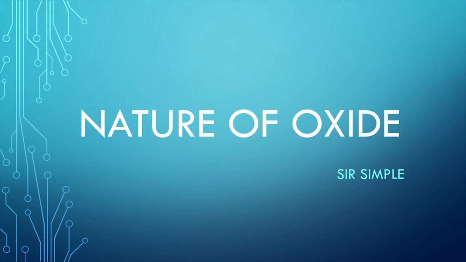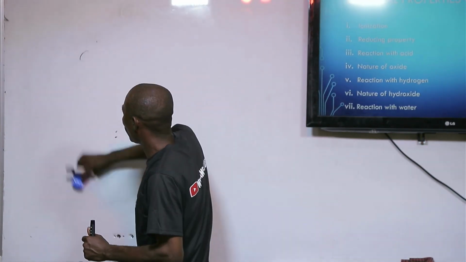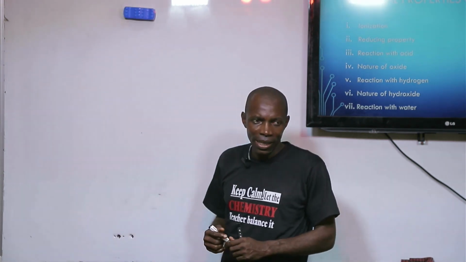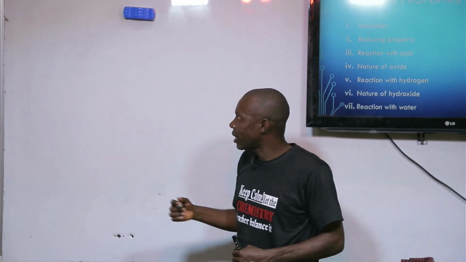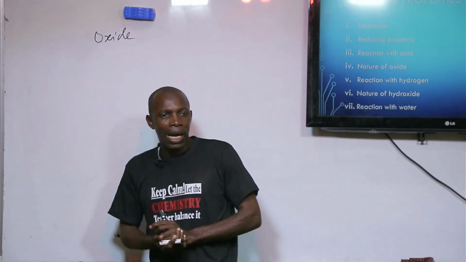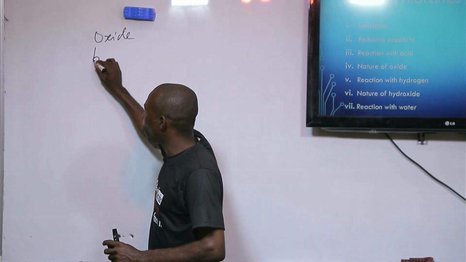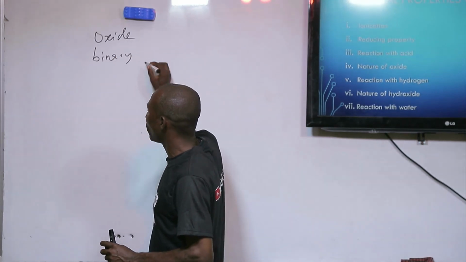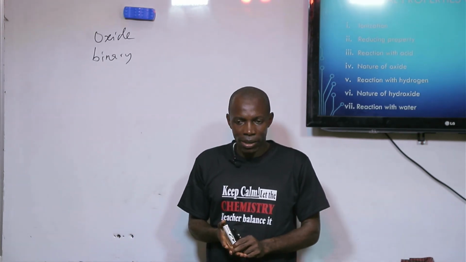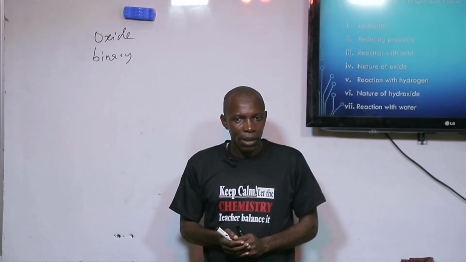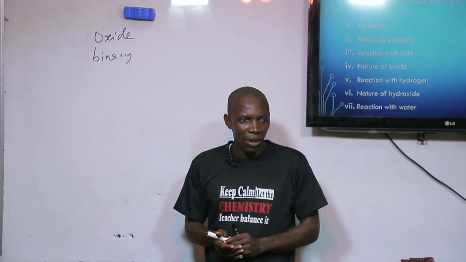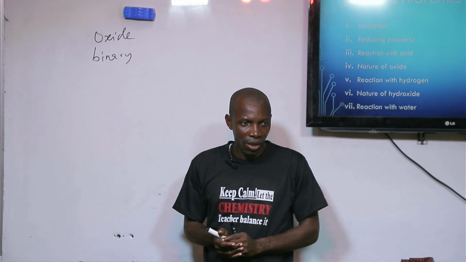Then we look at oxide of metals. When you discuss oxide, you are supposed to know what an oxide is. An oxide is a binary compound that contains oxygen, which means that a metallic oxide is a binary compound that contains a metal and oxygen.